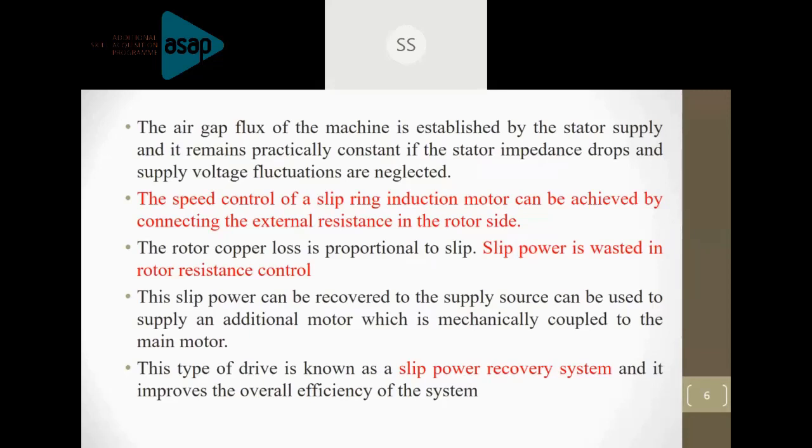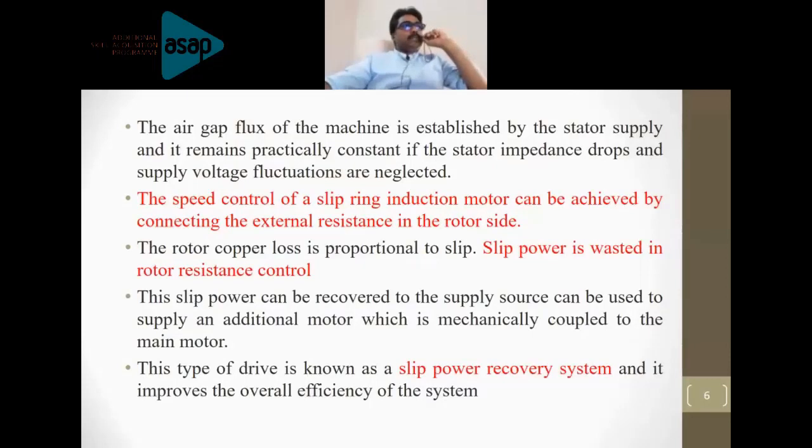This slide is giving an overview of what we call rotor resistance control and what the slip recovery scheme is. The equation I just discussed is mentioned in the first point. Have a look at the second point, which I have highlighted here.